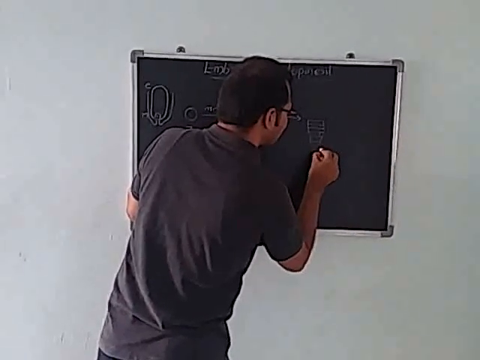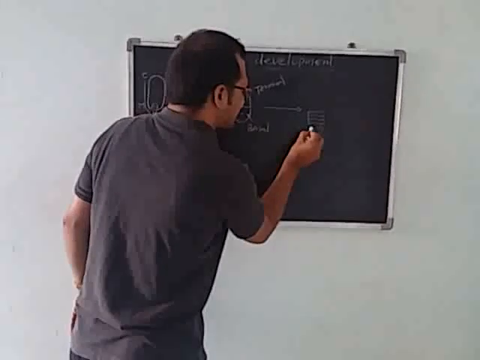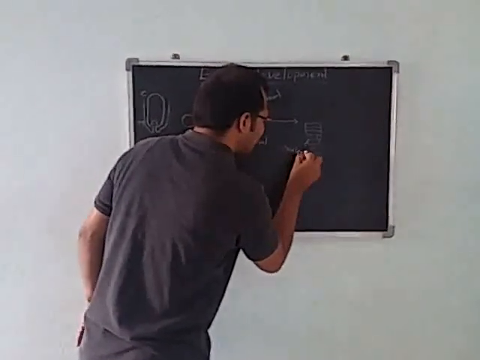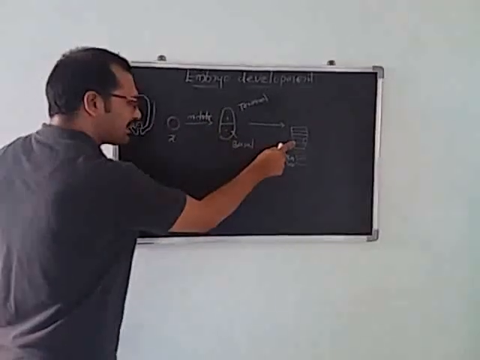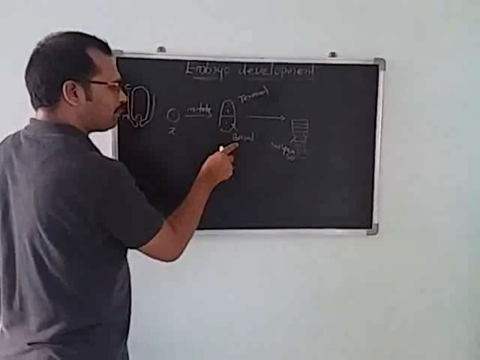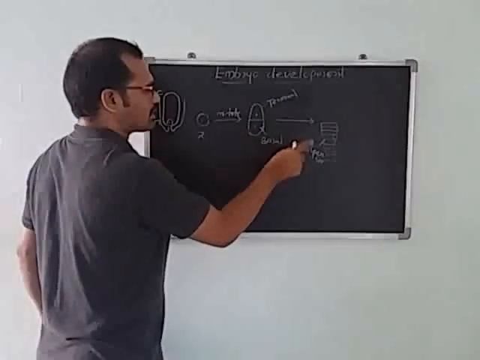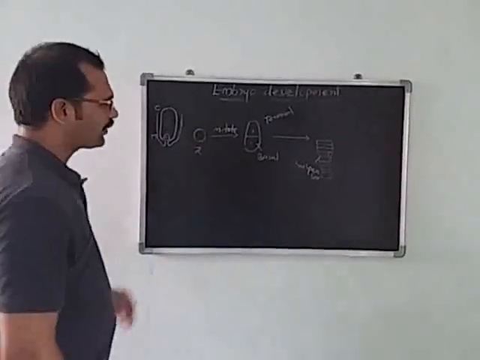All divisions are transverse divisions. This we call the suspensor, the suspensor cells. The suspensor in the embryo is developed from the basal cell. The basal cell, due to many transverse divisions, produces suspensor cells.